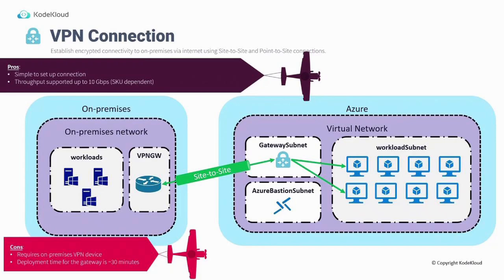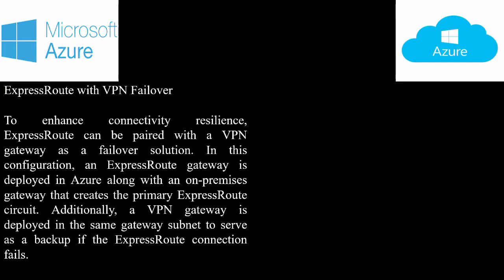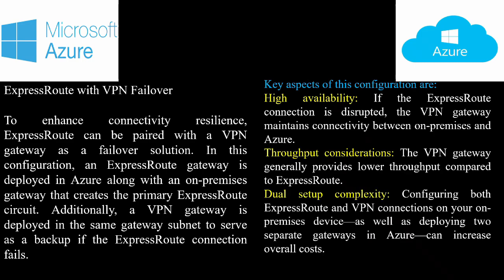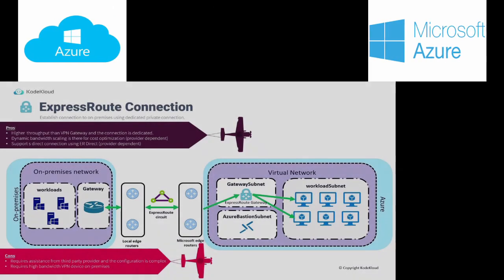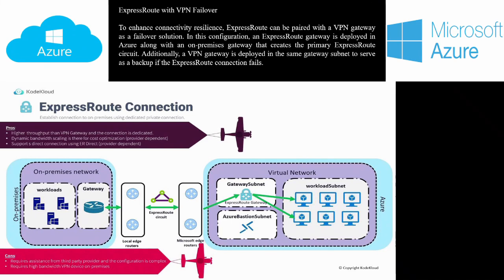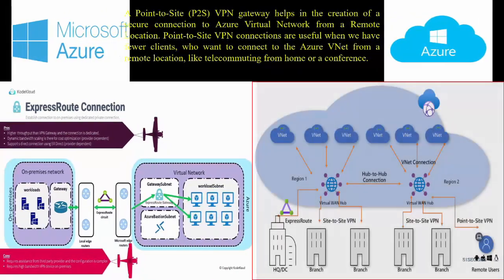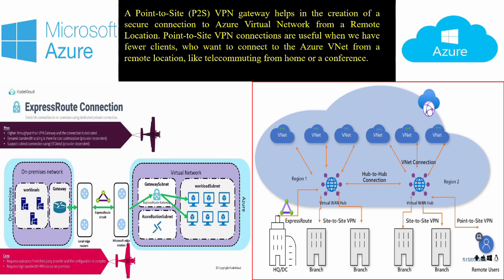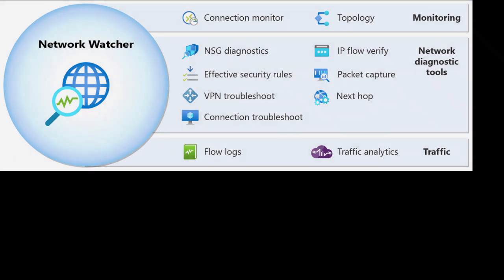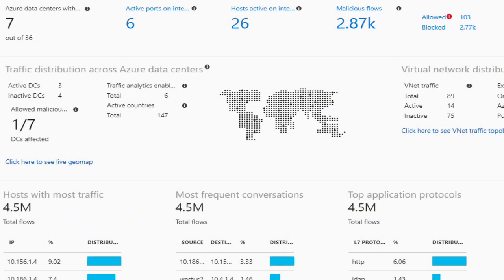Beyond NSGs, Azure provides Azure Firewall for network-level protection, Web Application Firewall, WAF, for safeguarding web apps, and DDoS protection to mitigate large-scale attacks. These services can be centrally managed via Azure Firewall Manager. To keep your network healthy, use Azure Network Watcher for diagnostics and Azure Monitor for metrics and logs. Azure Virtual Network Manager helps manage connectivity and security policies across multiple subscriptions and regions. Network Watcher is a powerful tool in Microsoft Azure that helps you monitor, diagnose, and troubleshoot your cloud network.